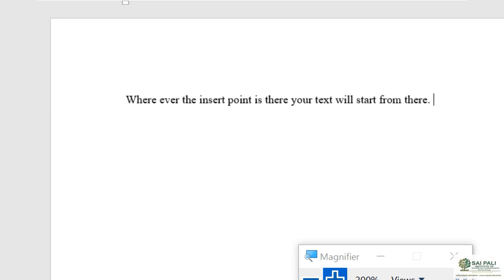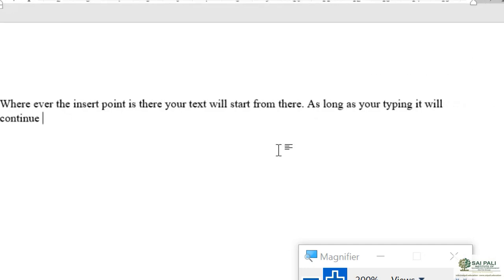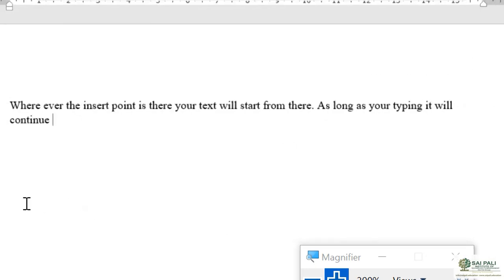Now when you start typing and go on typing, as long as you are typing, it will continue. And you see what happens here. Continue means what?